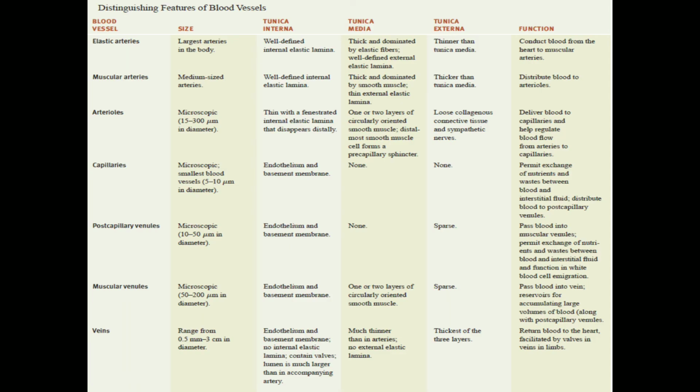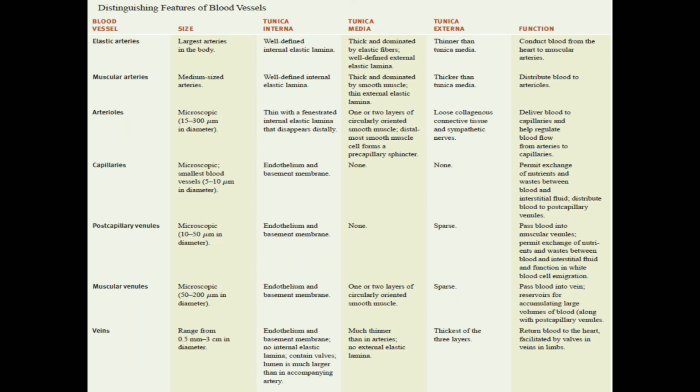This table shows the different features of the blood vessels. The arteries are of two types, elastic arteries and muscular arteries. The elastic arteries are the largest arteries in the body, whereas the muscular arteries are medium sized arteries. You can see the different layers: tunica interna, tunica media and tunica externa.